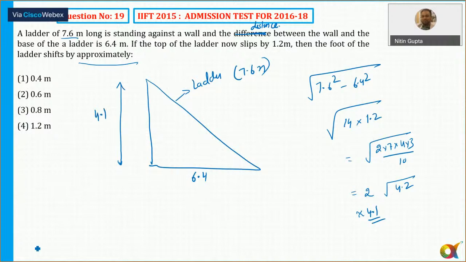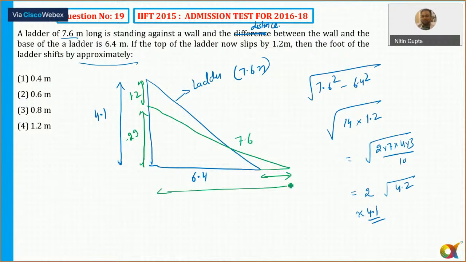Now, the top of the ladder slips by 1.2 meters. So 4.1 minus 1.2 here. Then the foot of the ladder slipped by approximately, so I know what the shift is here. So now this length, 4.1 minus 1.2, will be approximately 0.29. Okay, and the length of this is 1. So let's say this is 1.